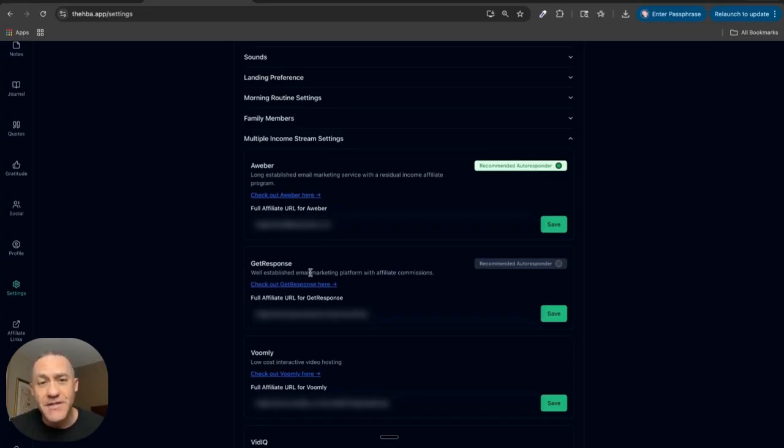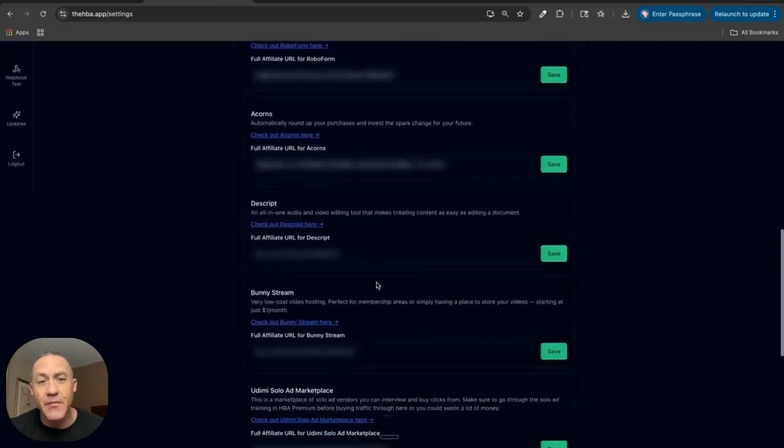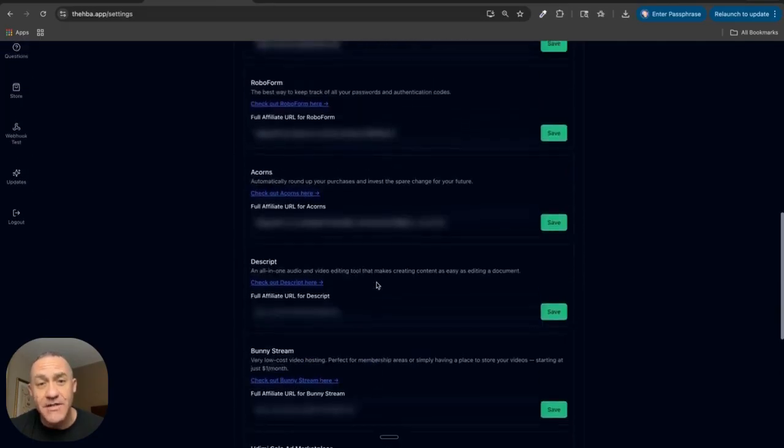What's cool about this system is it has infinite roll-up. So what that means is if the people you refer don't save their links here, but then they refer other people who also don't save their links, and they refer other people who also don't save their links, wherever the sale happens in that referral tree, it will roll up to the first person who has their link saved in this section. And this makes it so you can generate multiple streams of income while staying focused in your business.